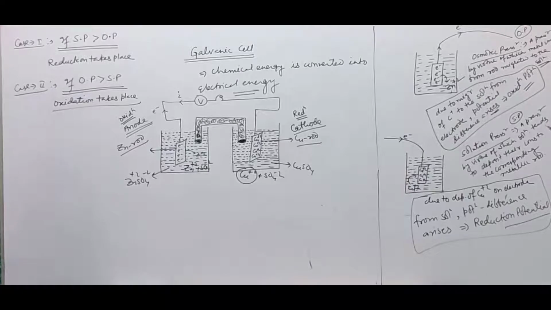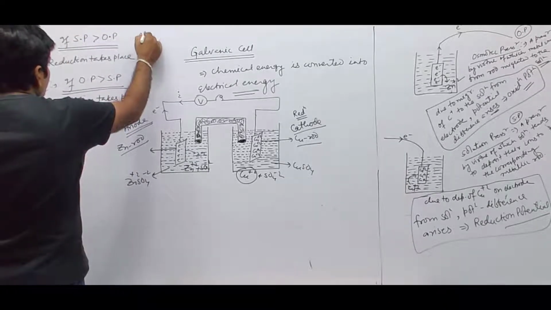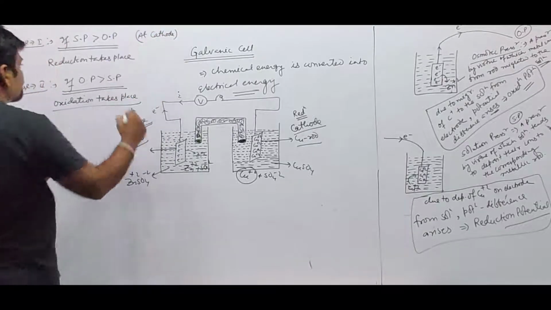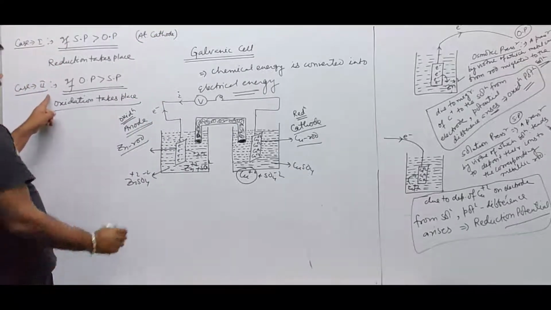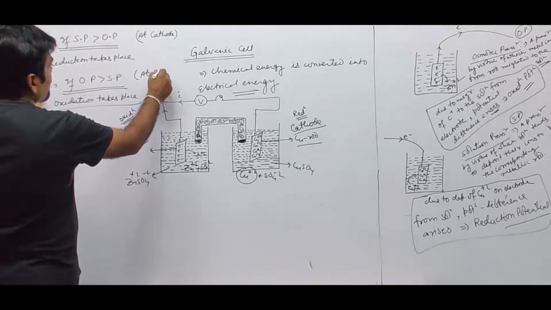Oxidation takes place when the solution pressure is greater than osmotic pressure. This is at the cathode. Osmotic pressure is greater than solution pressure. This is at the anode.